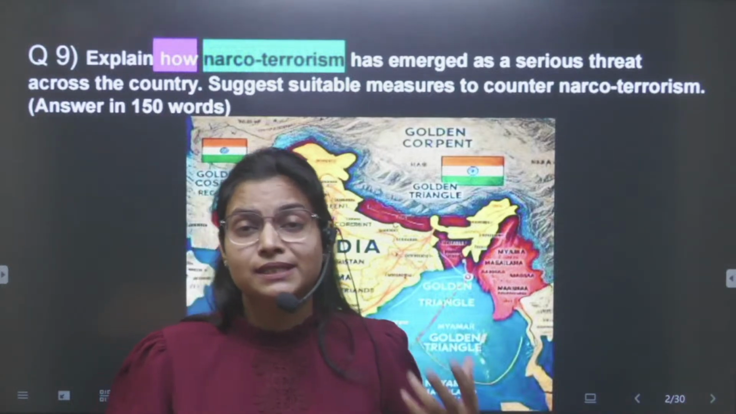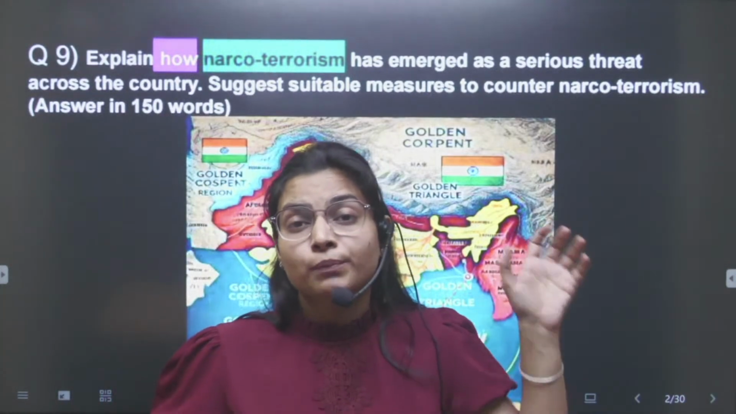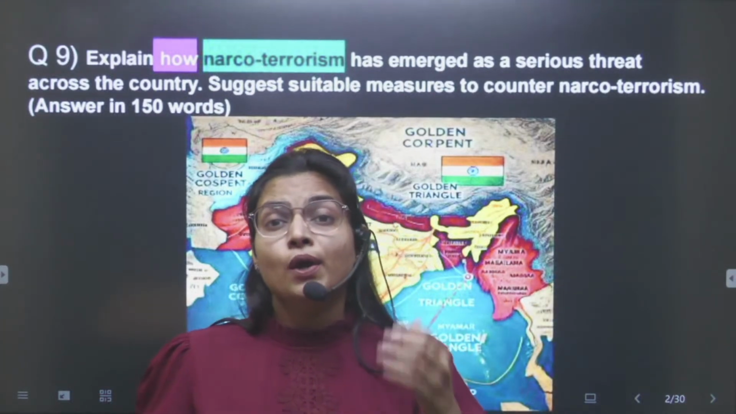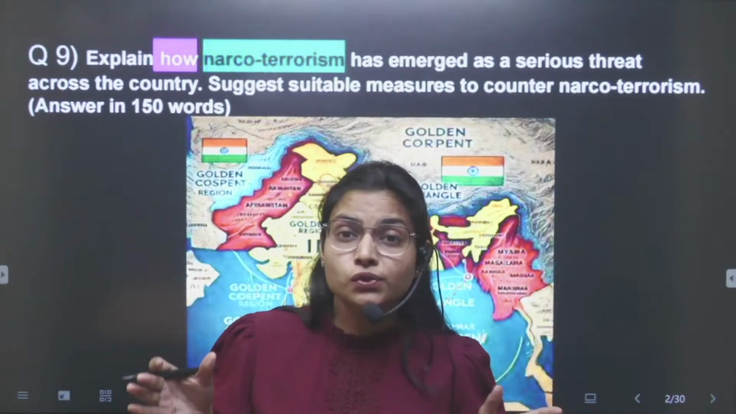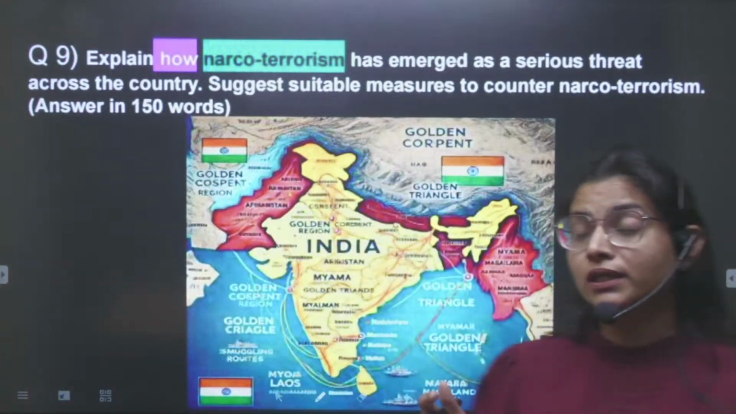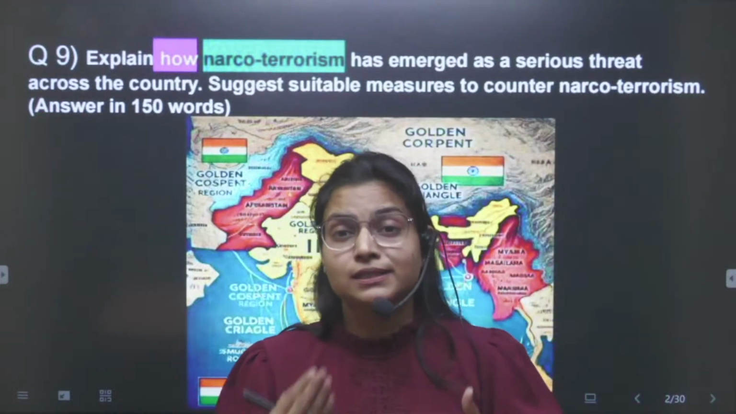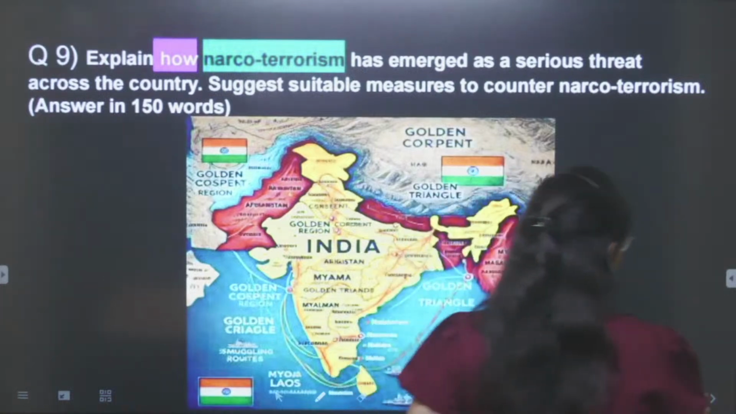The golden crescent basically shows the drug area or the opium producing area between Afghanistan, Iran and Pakistan. The golden triangle includes Myanmar, Thailand, Laos. So these are the two drug areas that are in proximity to India. You can see it on the map. So after identifying the sub-parts, you can decide to make the map.